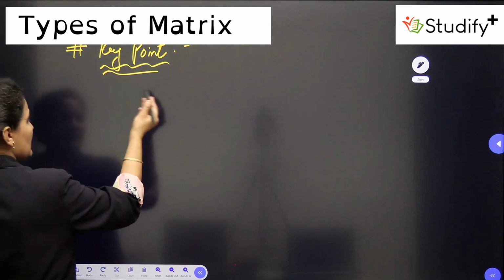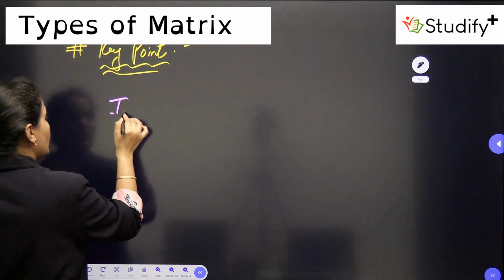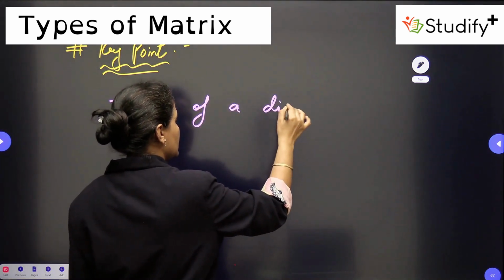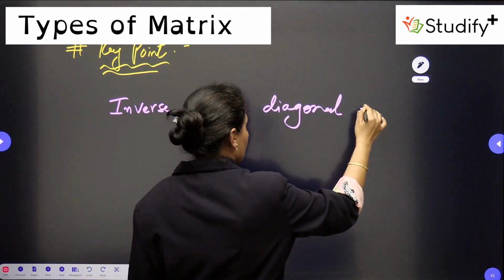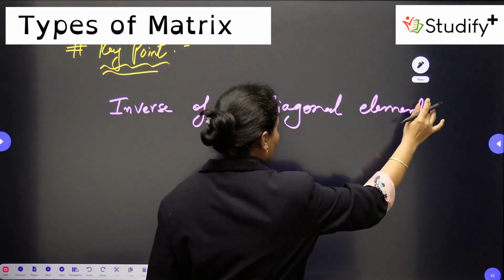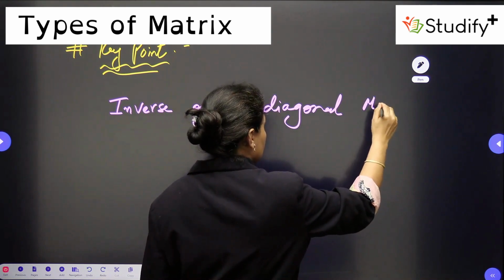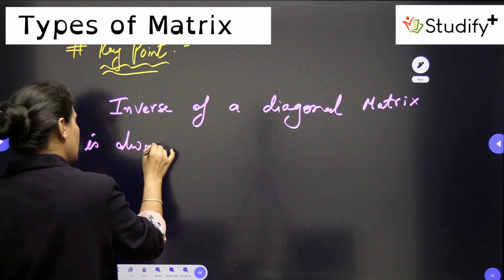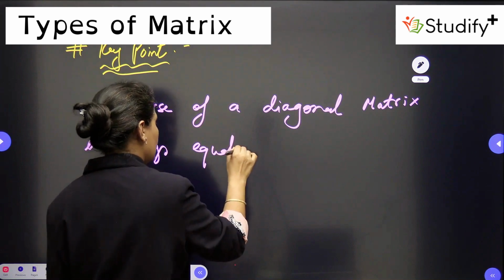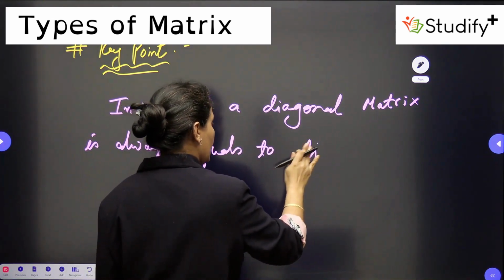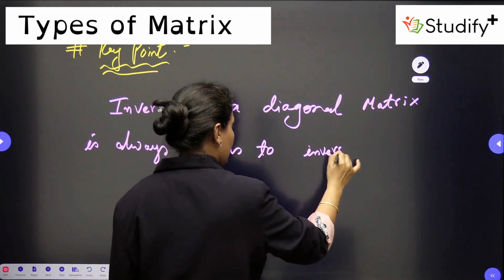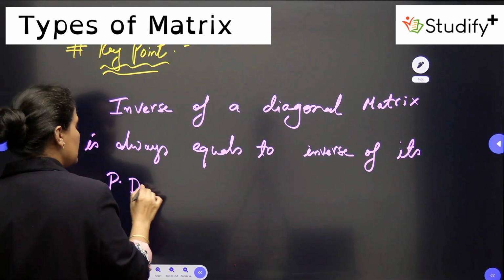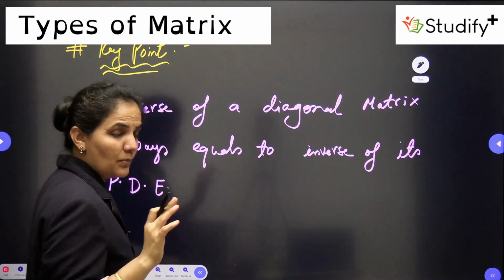The inverse of a diagonal matrix is always equal to the inverse of its principal diagonal elements, its PDE, meaning principal diagonal elements. This is a very important thing.